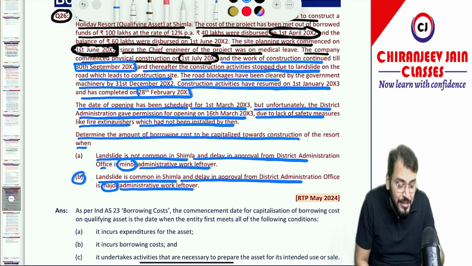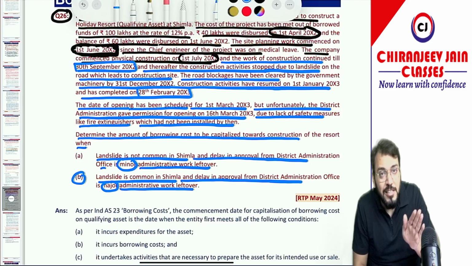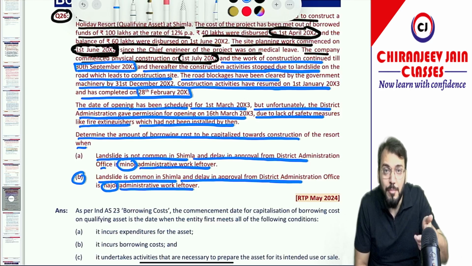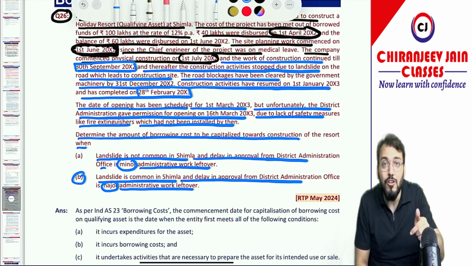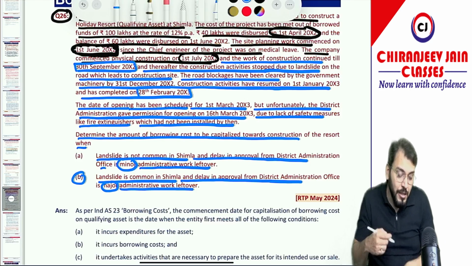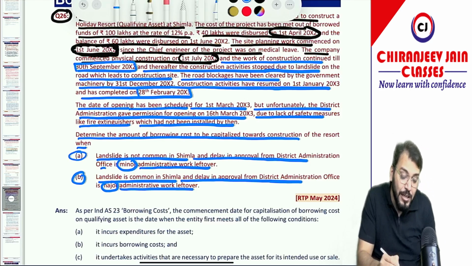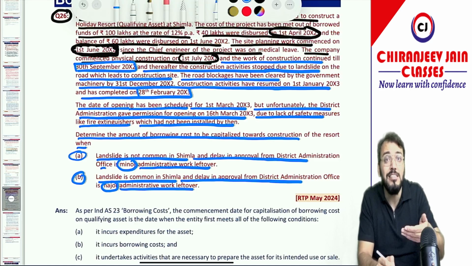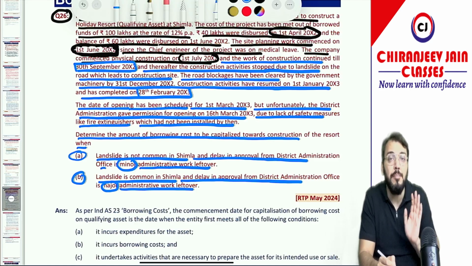Understood? So in the first case borrowing cost capitalization will be suspended, and for the 3 months borrowing cost will be charged to profit and loss account, it will not be capitalized. But in the second case borrowing cost capitalization will not be suspended for that 3 months, and borrowing cost for those 3 months will also be capitalized. Now coming to the next point, when to cease. Of course, when substantially all the activities which are necessary to prepare the asset for its intended use or sale are completed, then we will cease capitalization.